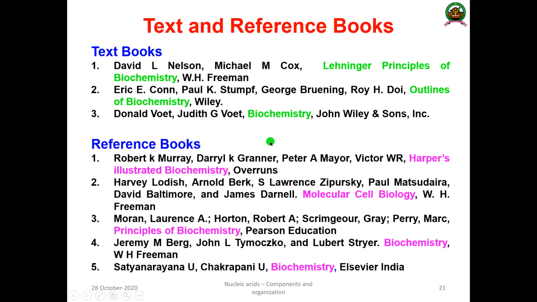These are the major textbooks, especially Principles of Biochemistry by Lehninger is the major textbook, and you can refer to Biochemistry by J.L. Jain. That is one of the good textbooks. It has given this in a similar form. And you can also see Biochemistry by Satyanarayana and Chakrapani. This one also is good, and all other textbooks are also really good.